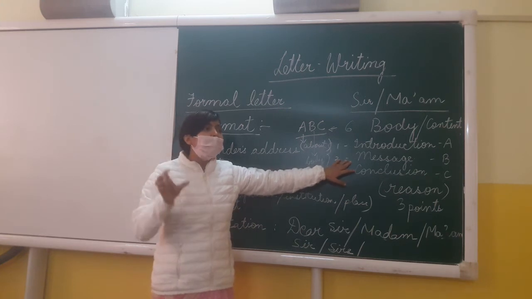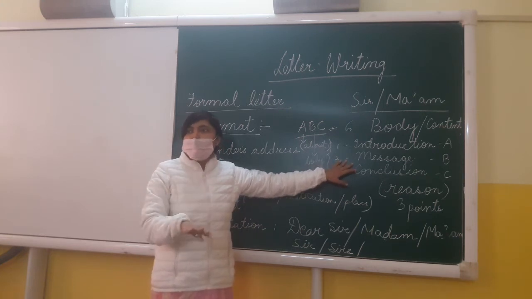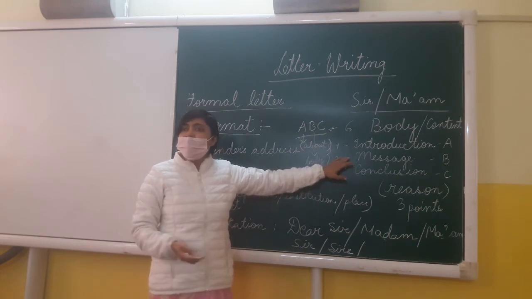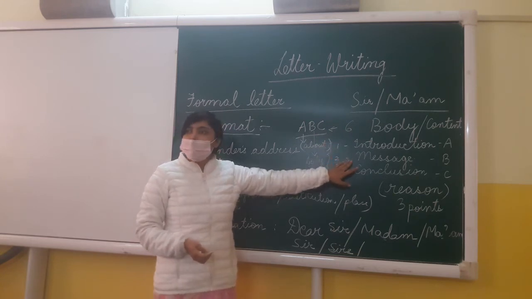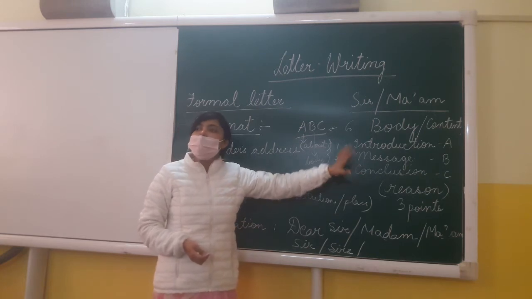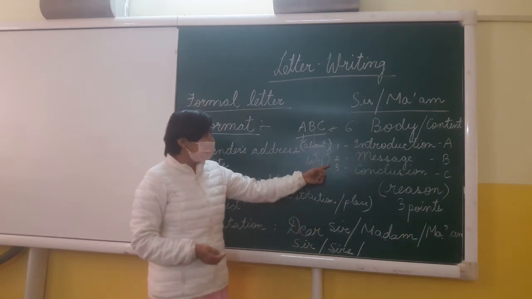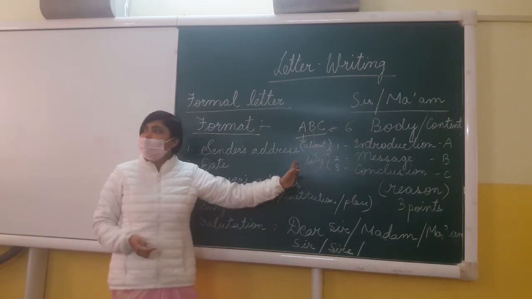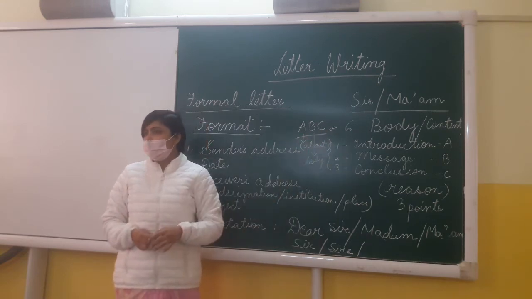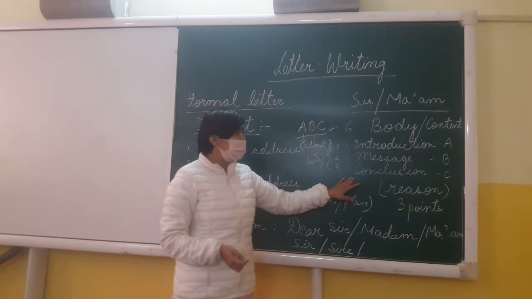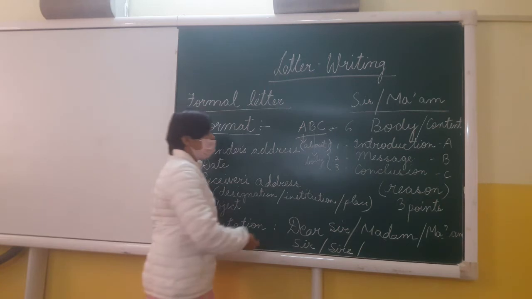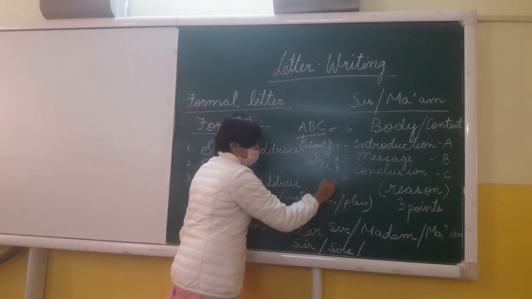That means everything related to the letter, positivities or the negative things, or maybe the cause, the effect, the reason, everything is to be mentioned in the message. And that is why it is the most important part of the body of the letter, which we mention as body itself. Alright, so this is number 2, message, which we have mentioned it as the body, because this is the main body of the letter, of the content of the letter. Fine. Next is number 3, conclusion. Now in conclusion, what do we have to write? In the conclusion, you can give your suggestions.